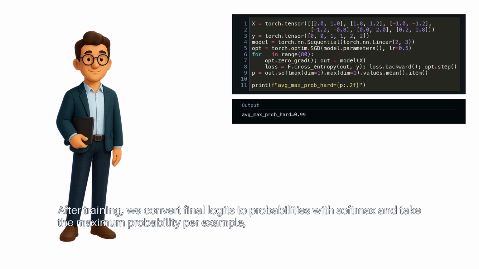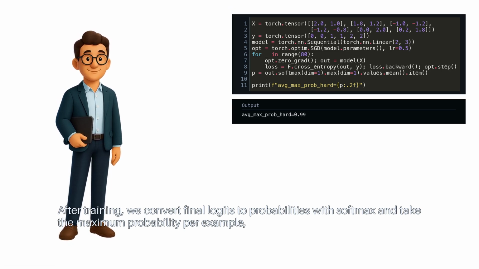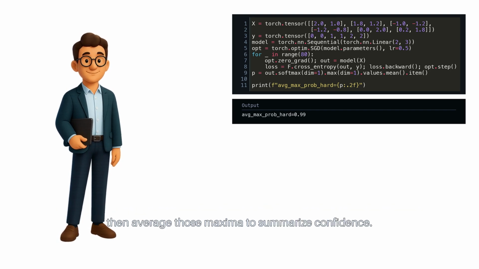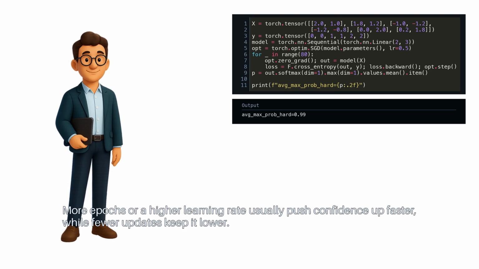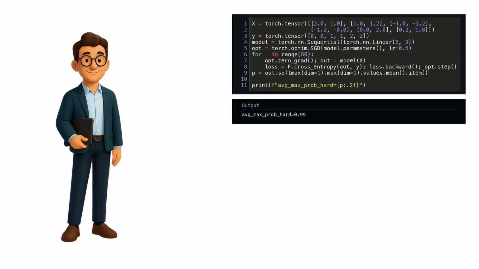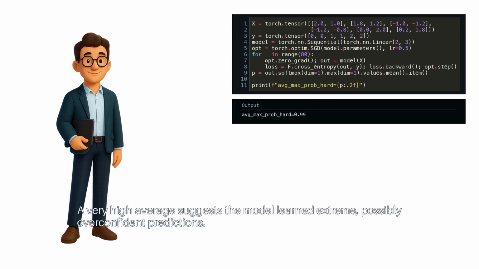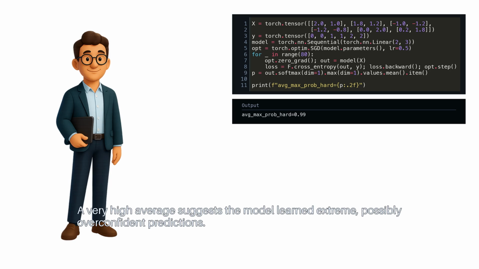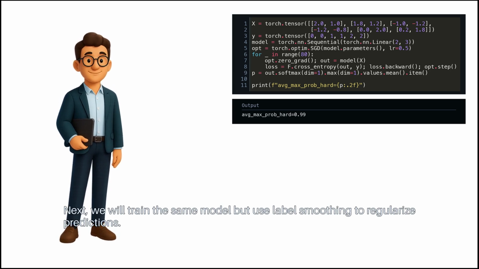After training, we convert final logits to probabilities with softmax and take the maximum probability per example, then average those maxima to summarize confidence. More epochs or a higher learning rate usually push confidence up faster, while fewer updates keep it lower. A very high average suggests the model learned extreme, possibly overconfident predictions. Next, we will train the same model but use label smoothing to regularize predictions.